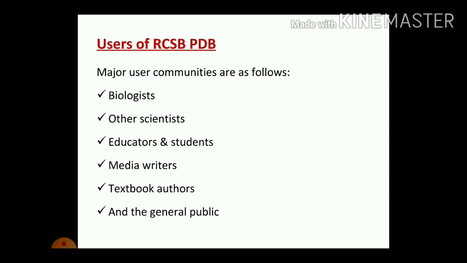The major user communities are as follows: biologists, other scientists, educators and students, media writers, textbook authors, and the general public, who come to the website of RCSB PDB and collect the data, and see the data which is important for them.